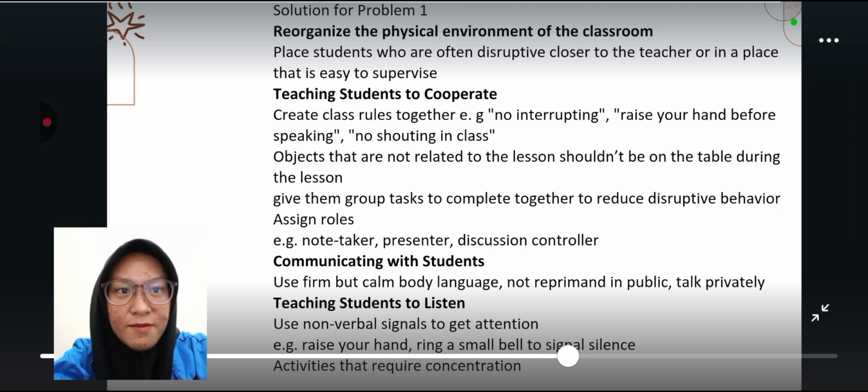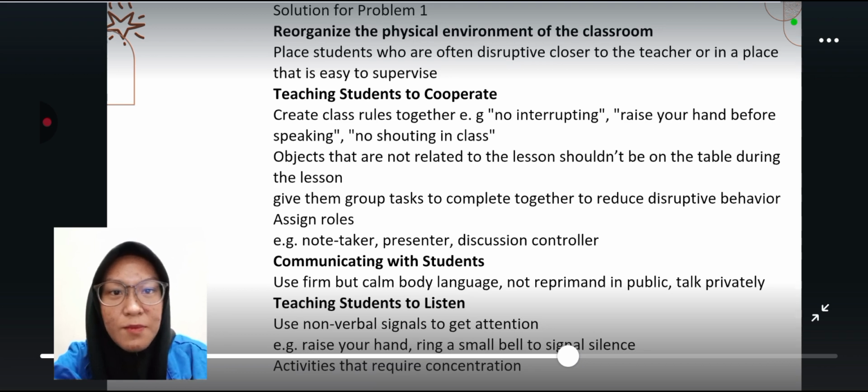Assign roles, for example, note taker, presenter, discussion controller. It increases students' engagement and takes the focus away from disruptive behavior. Teaching students to listen: use nonverbal signals to get attention, for example, raise your hand, ring a small bell to signal silence. Activities that require concentration.